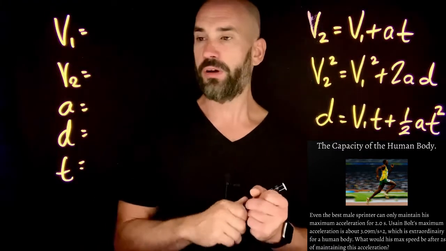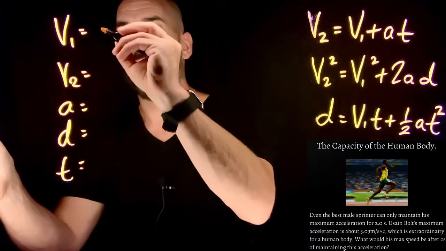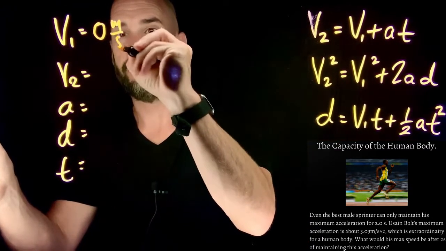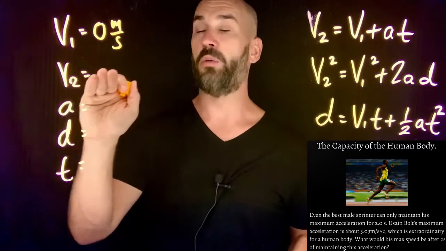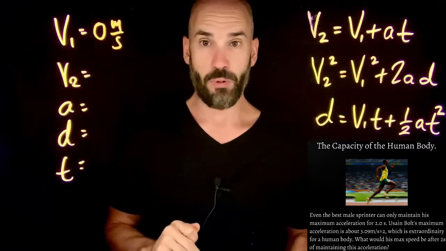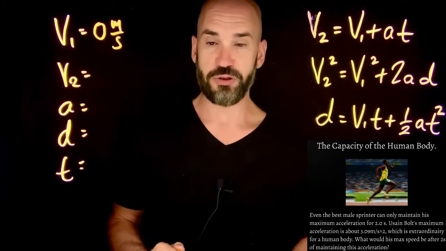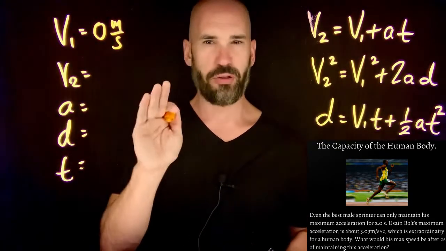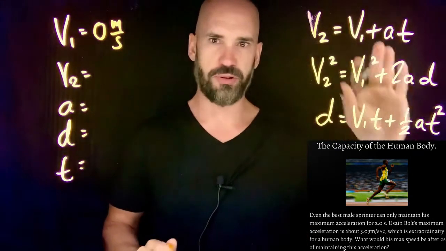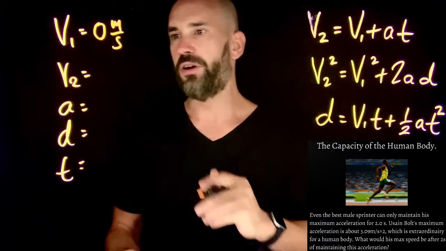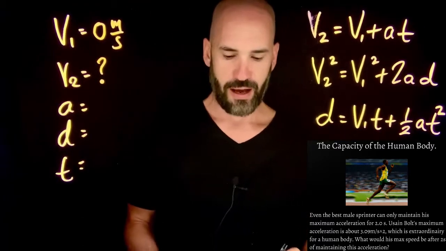Okay, so first things first, Usain Bolt starts from rest. Again, 0 meters per second is our V1, okay? In this problem, we want to find out what the velocity is at some later moment in time. We want to find out his max speed after 2 seconds of maintaining the acceleration. This is one of those times we use speed and velocity interchangeably because we don't care about direction so much with the kinematic equations, okay? So this is going to be our question mark, what we're learning, okay?